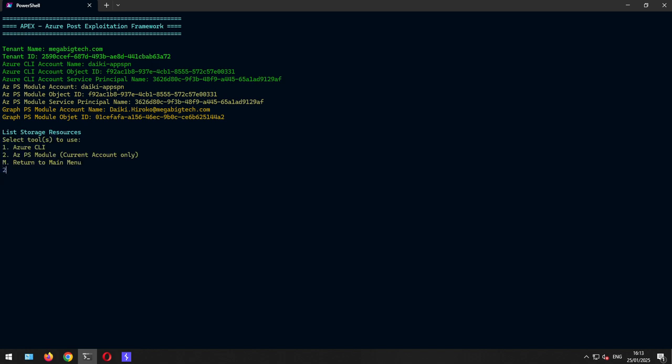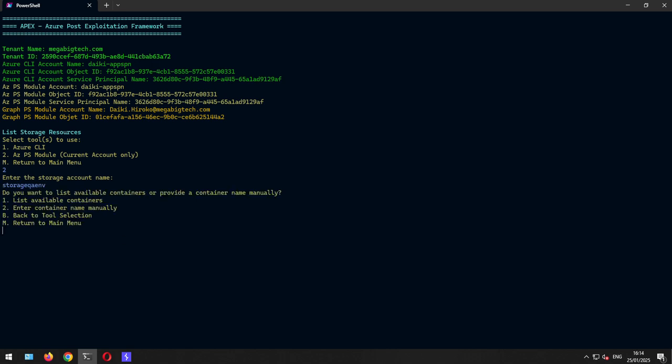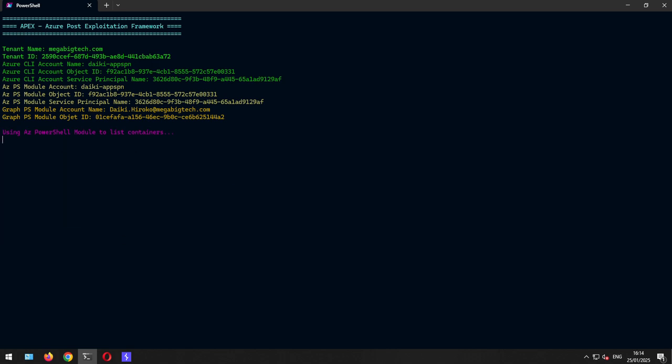Now we use the Azure PowerShell module. And what it does is it tries to read all available containers. So all the containers that are available to you. But in that case, we have those dedicated roles giving us read access over the blobs rather than over the containers where those blobs reside in. And hence this will fail now.